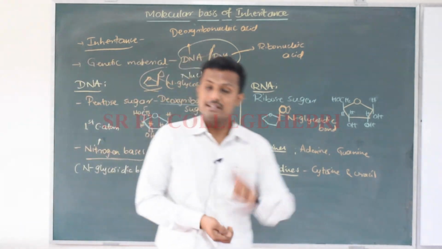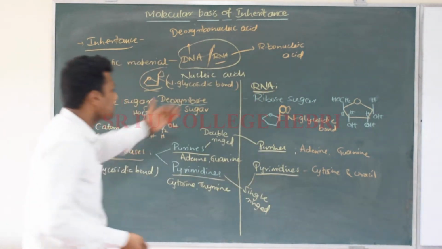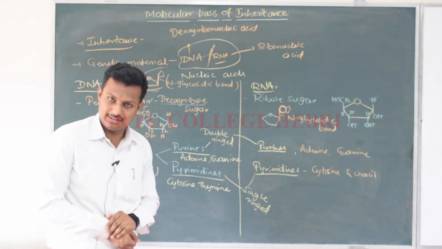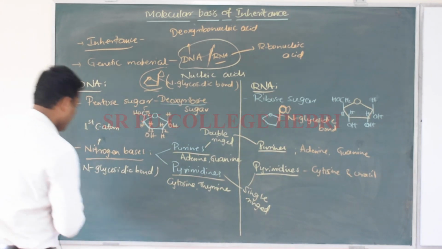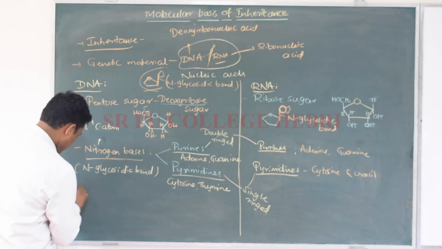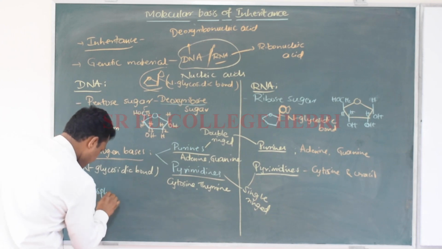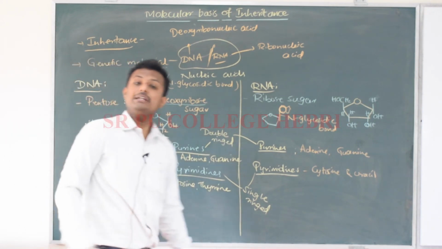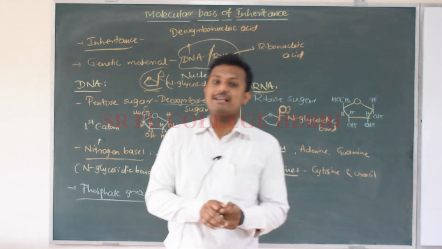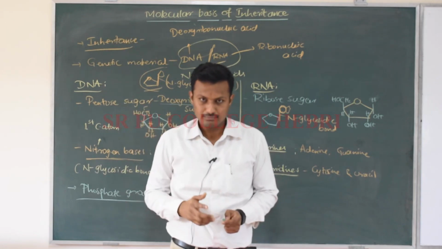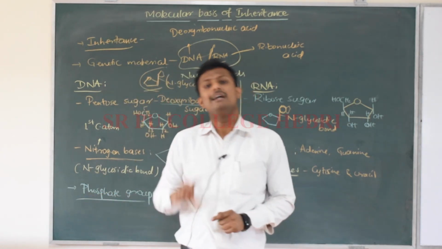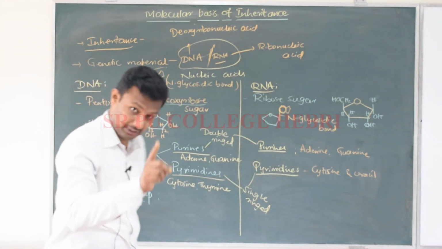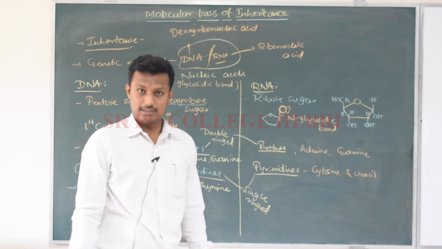Then what is the third component that makes either DNA or RNA? What is the third component present in the nucleic acids? The third component is nothing but the, which one? The phosphate group. See, this phosphate group is actually a phosphoric acid which got ionized. So the phosphate group is also called the phosphate ion that comes and attaches to either the fifth carbon atom or the third carbon atom.